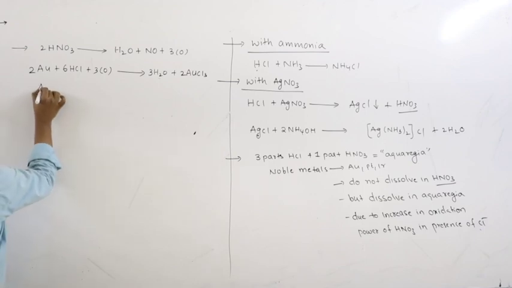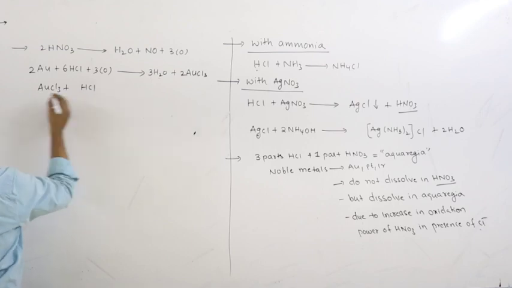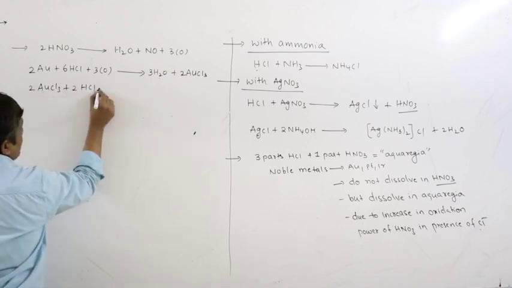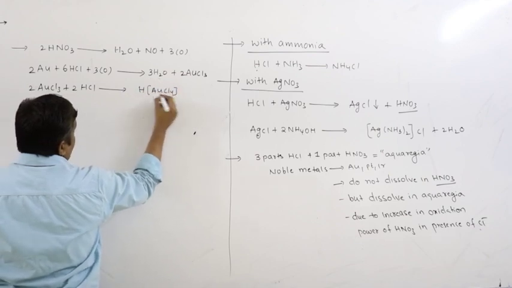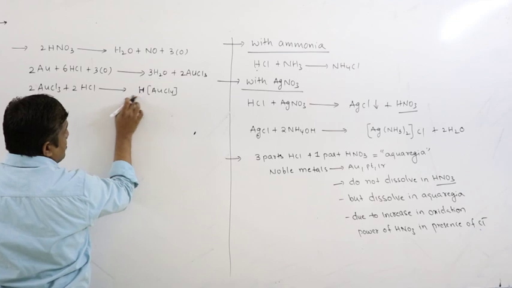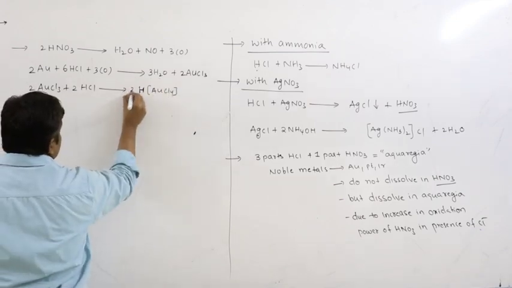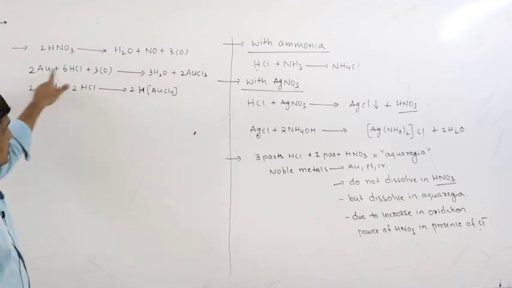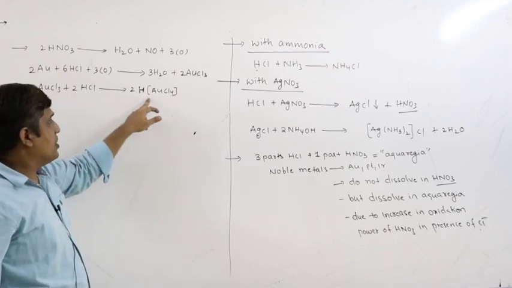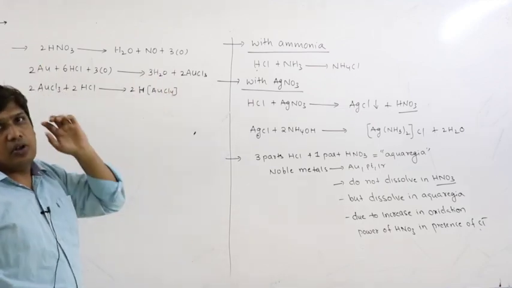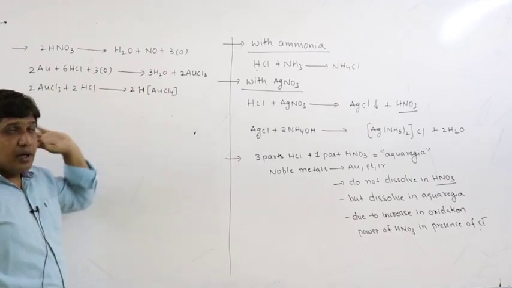The auric chloride formed again reacts with HCl to form a soluble complex, HAuCl4. If I remove this H, you will get AuCl4 minus. So gold becomes AuCl4 minus. In the form of AuCl3 it is insoluble, but in the form of AuCl4 minus it is soluble. That is how you can separate and purify gold, right? This reaction can be used in metallurgy.